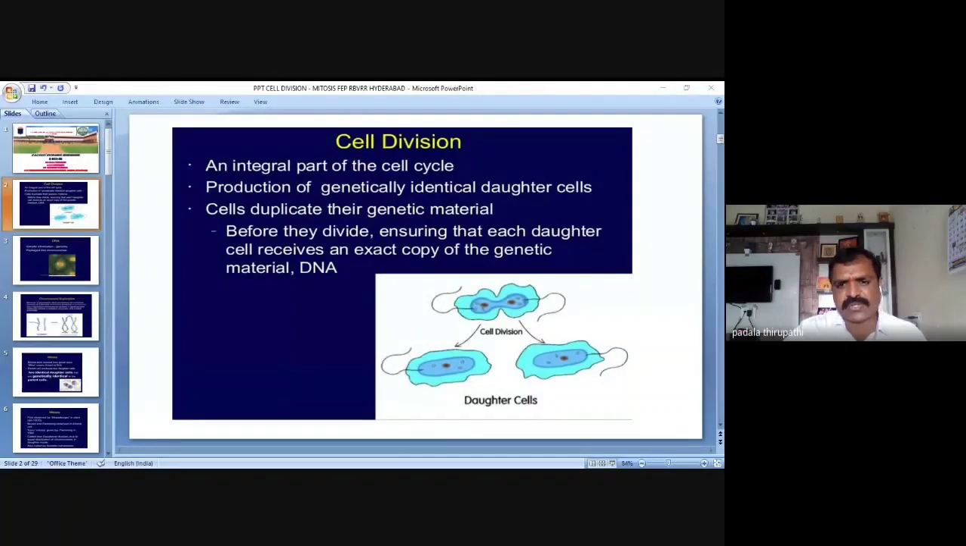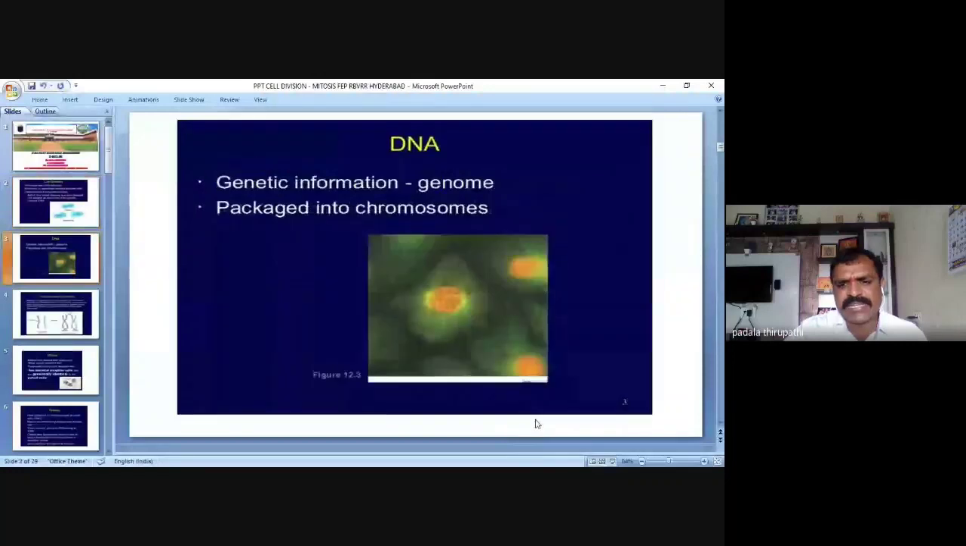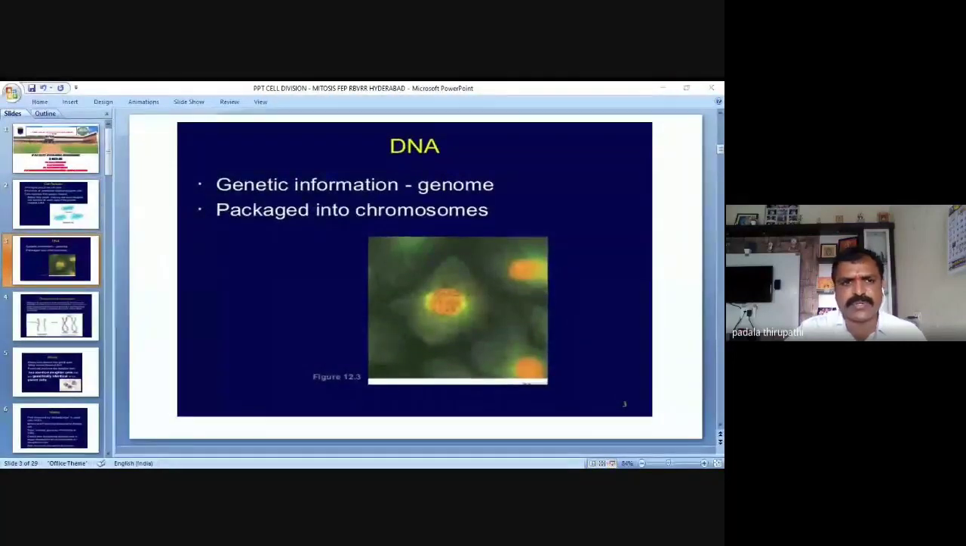Then the next slide shows how the DNA is going to replicate in the process of DNA replication in S phase of interphase. So this DNA is the genetic material. Genetic information is nothing but the genome. The chromatin threads are going to be packaged into chromosomes, or they are going to condense into chromosomes.